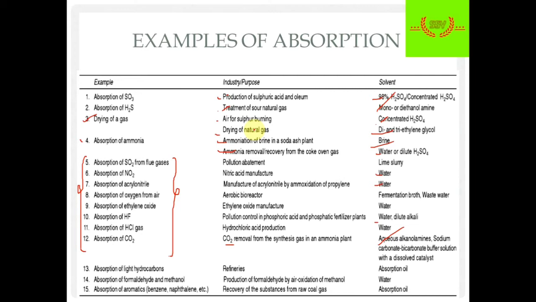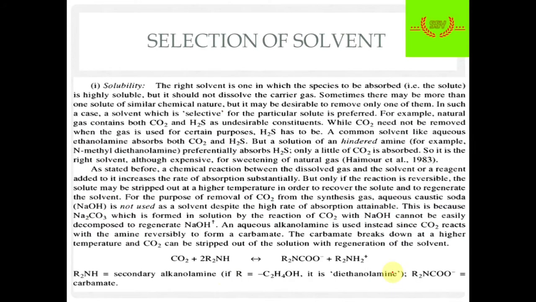In order to take out the heavy dense fraction, we'll use absorption oil. There are many absorption oils that can be used as a solvent. Now how can we decide which solvent to use and when? There are some parameters that I will discuss in the next two videos, next 2 minutes, so please watch it carefully. The first parameter is solubility.